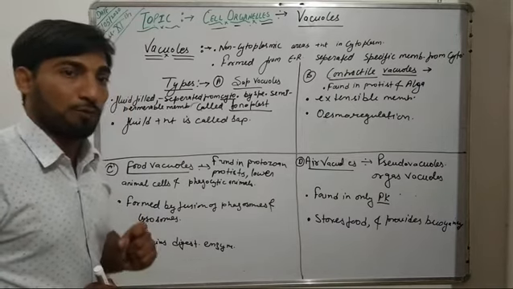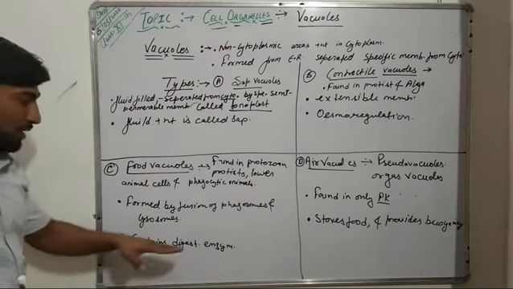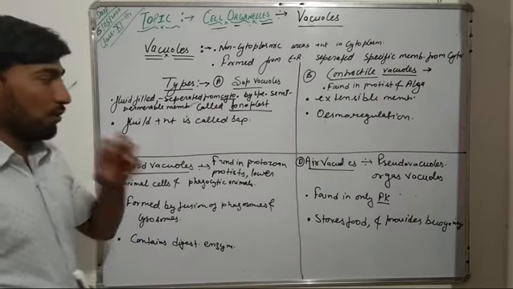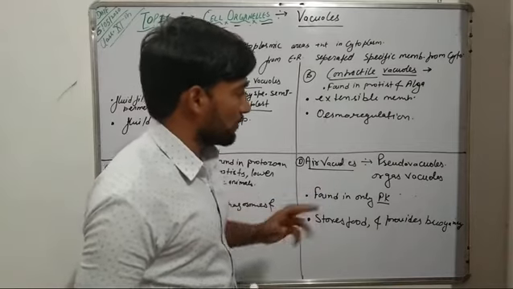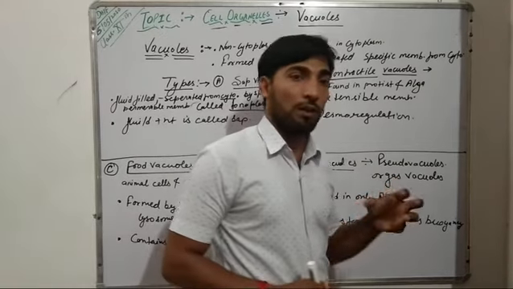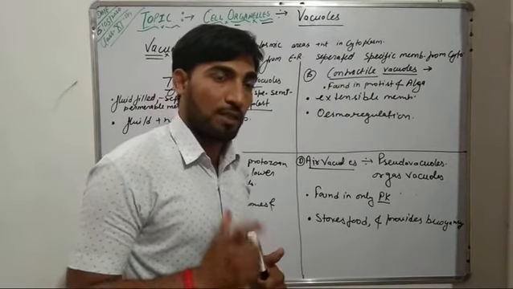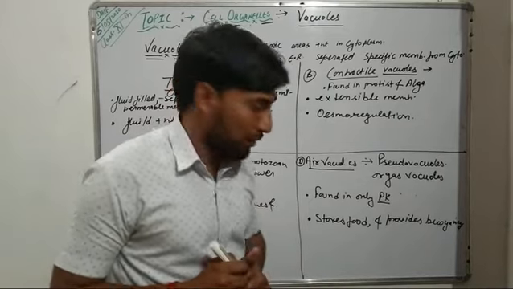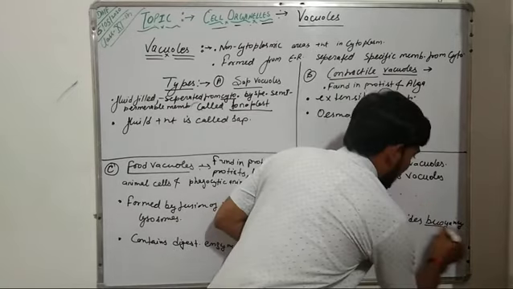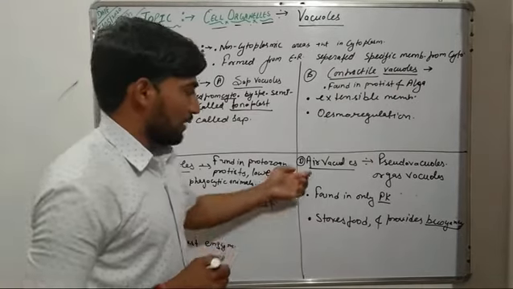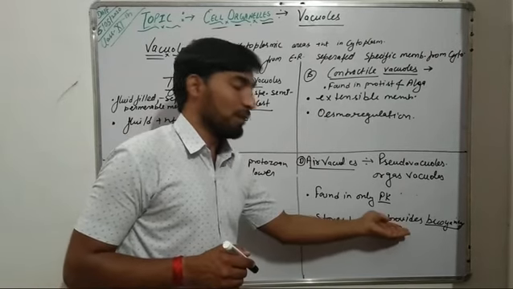Because they are formed by the fusion of phagosomes and lysosomes, they contain the digestive enzymes, and these digestive enzymes digest the food present in the vacuole. The fourth type of vacuoles are air vacuoles, and these air vacuoles are usually known as pseudo vacuoles, or they are also known as gas vacuoles. Usually these air vacuoles are found in prokaryotes, and in prokaryotes they store food and provide buoyancy. So these air vacuoles are responsible for storing food and for providing buoyancy.